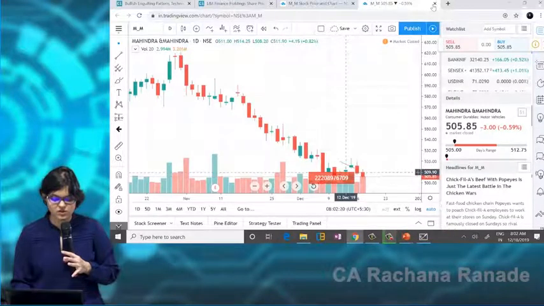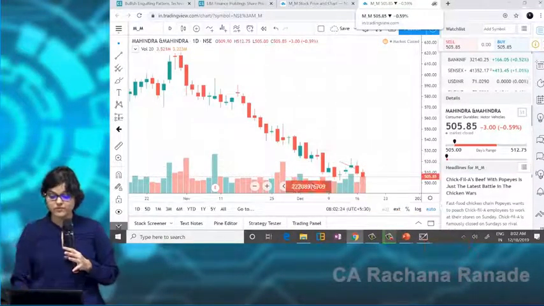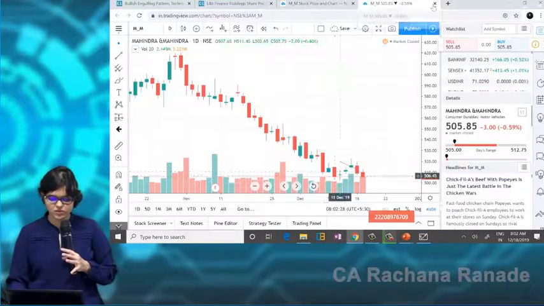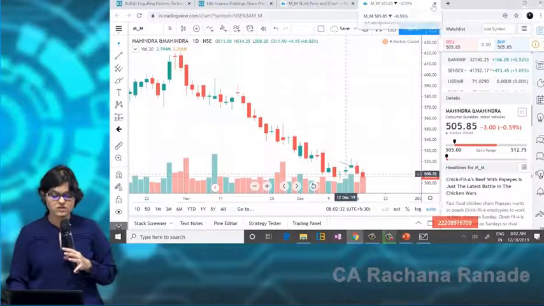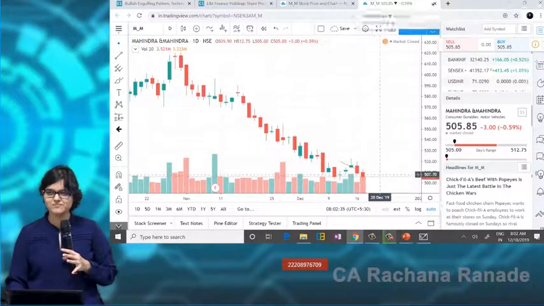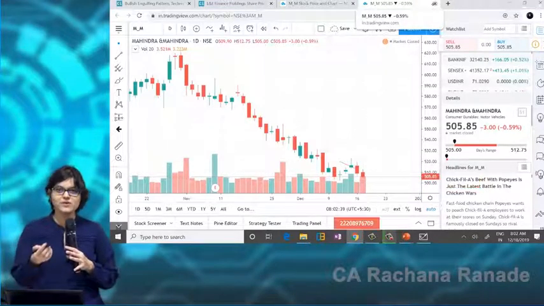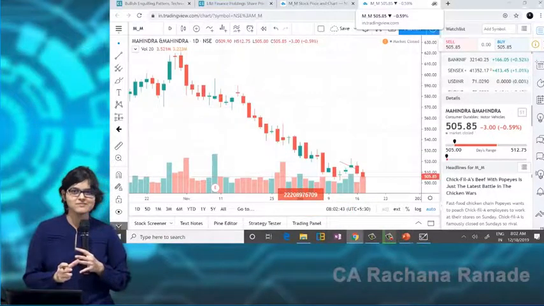But the third one was not a big bullish. The third one should have been a big bullish. See, this one was a big bearish, this one was a doji, this one is not a big bullish. And here you can see, because the third one is not formed, it's still not convincingly going higher. Correct? So it was a good example, in fact, for a wrong morning star call.